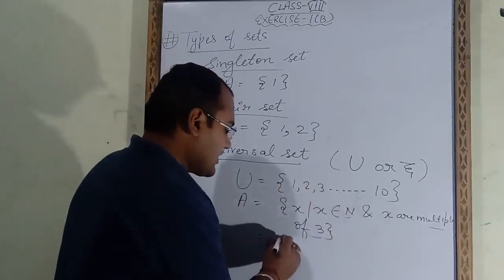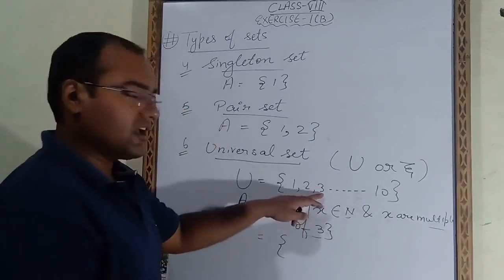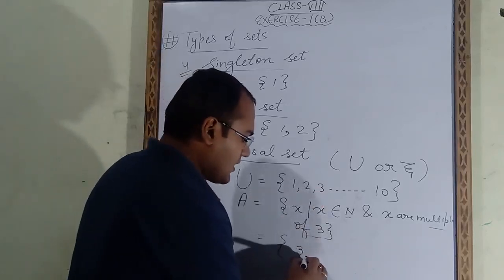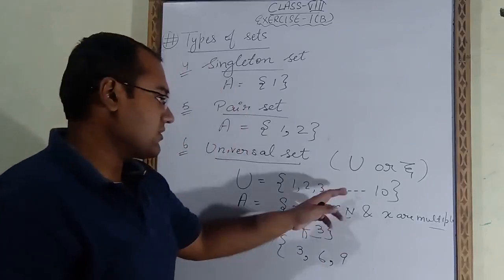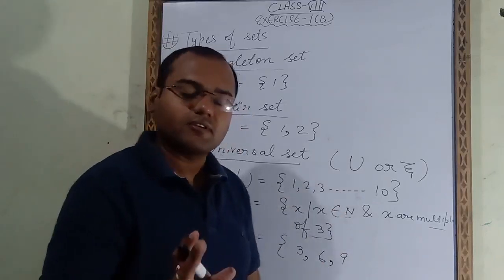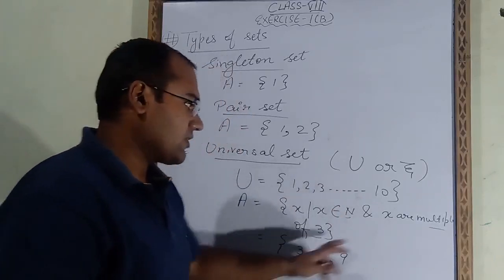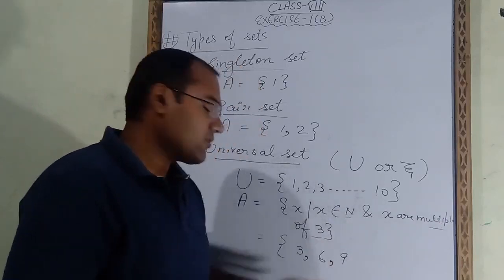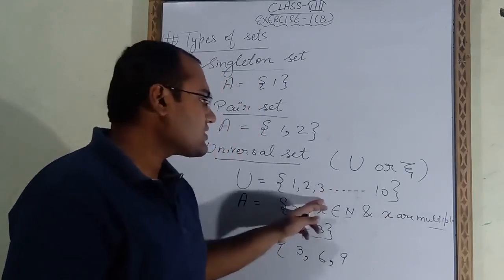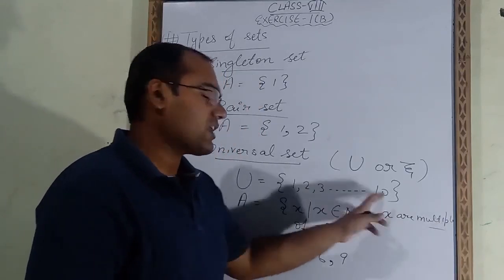So which numbers are coming that are in a table of 3? Here we will get 3. Here we will get 6 also. Here we will get 9 also. But here in the universal set we will not get 12. Multiple of 3 means table of 3. So in a table of 3, 12 is also coming, but in universal set, only 1 to 10 numbers are there.